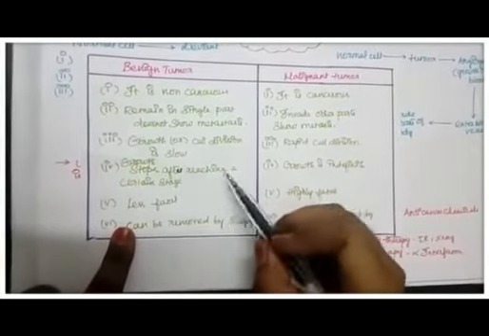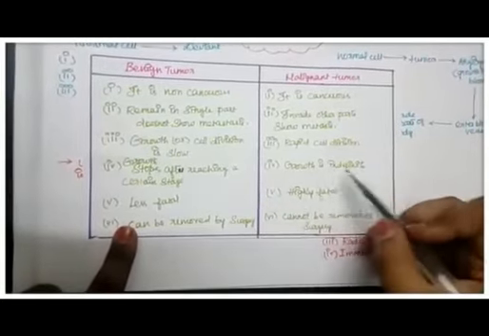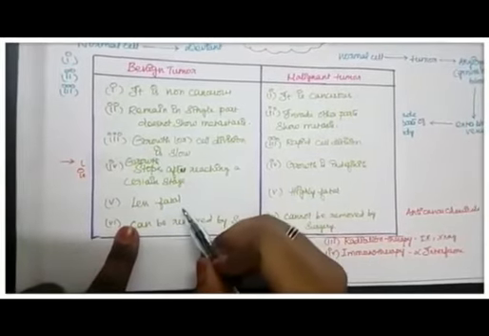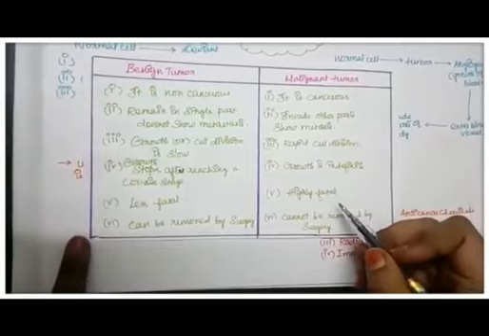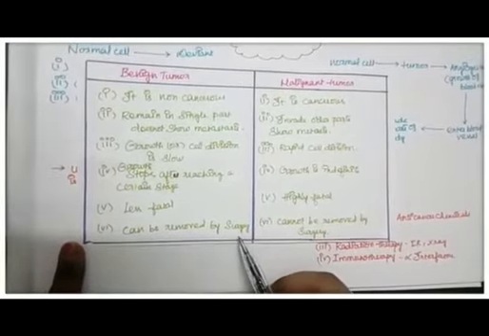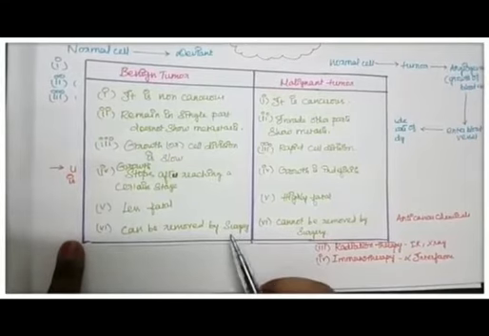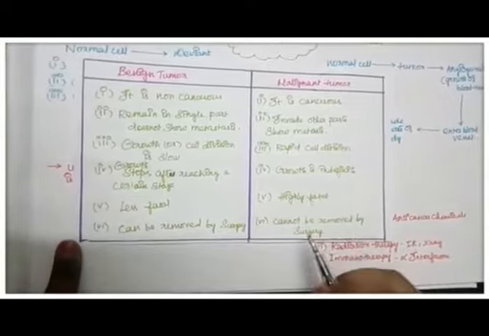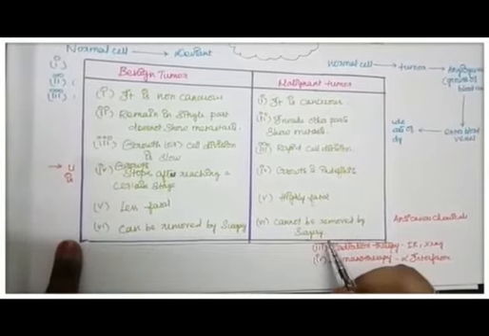The cell division is slow here, while the cell division is rapid there. Benign tumor stops after reaching a certain stage. The growth of malignant tumor is indefinite, which cannot be defined. This type of tumor is less fatal in nature, while the malignant type is highly fatal in nature. Benign tumor can be removed by surgery. Normal surgery can be used to remove the benign tumor, which resides in only one part, while the malignant tumor cannot be removed with the help of surgery.